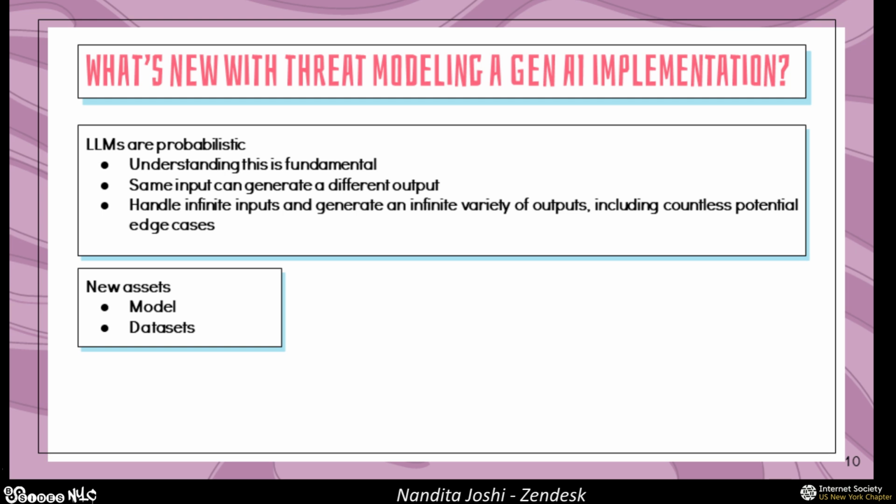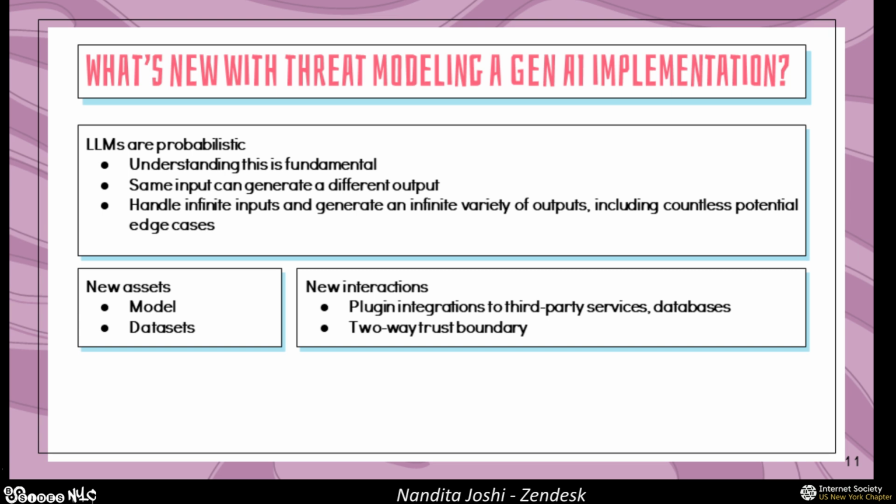When we talk about data sets, we're talking about all of our pre-training and fine-tuning data sets and embeddings. We're also talking about the integrity of this data. So where is this data coming from, and can it be tampered with?